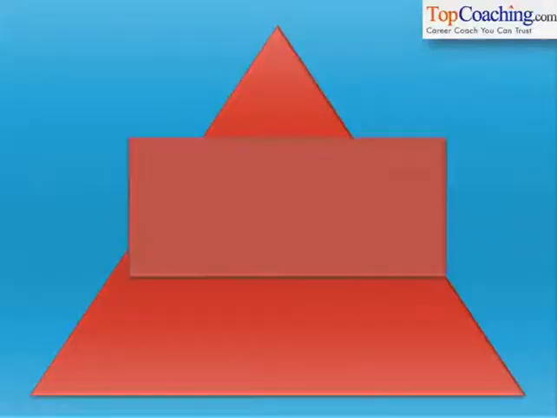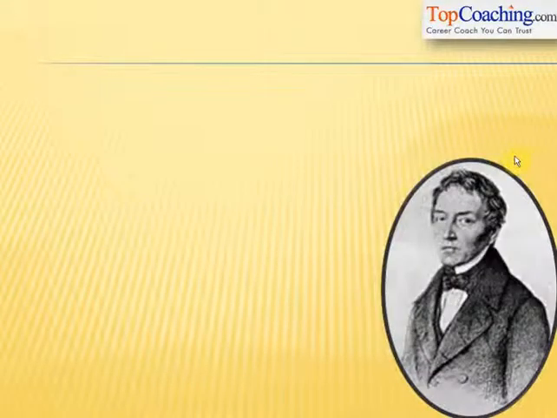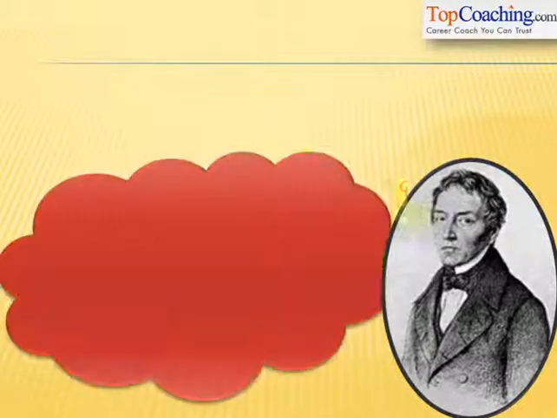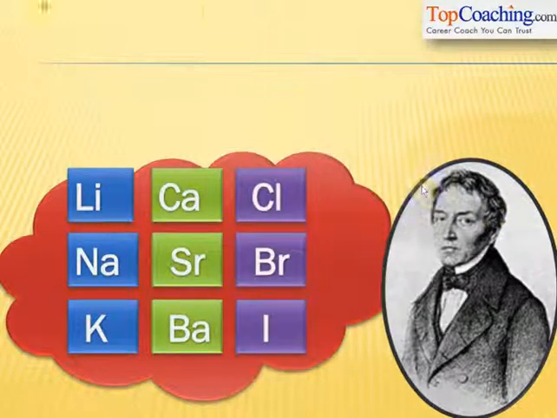First of all, we started with Dobereiner's triads. In 1826, Dobereiner proposed that all elements could be divided into groups of three called triads. Each of these groups of three had similar properties. Dobereiner classified three triads: lithium, sodium, potassium; calcium, strontium, barium; and chlorine, bromine, and iodine. All the members of a triad had similar properties.